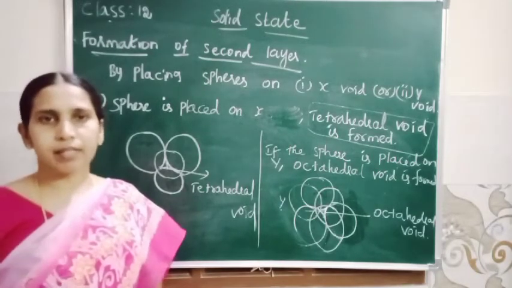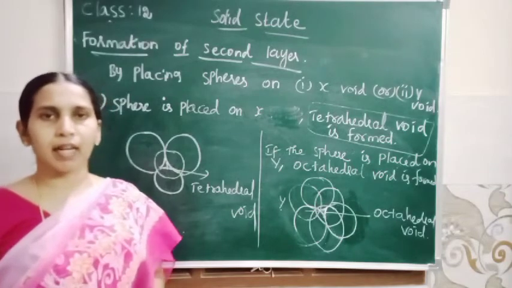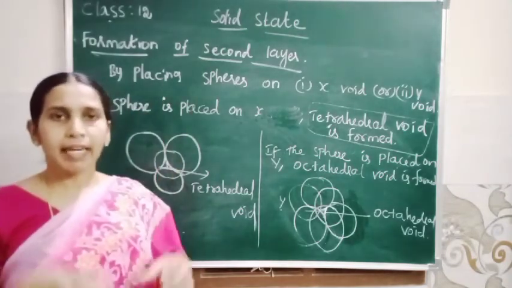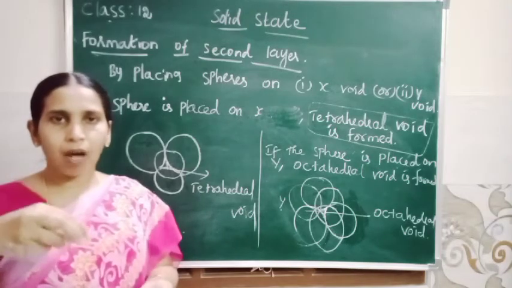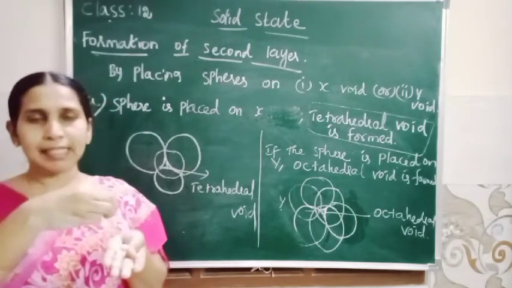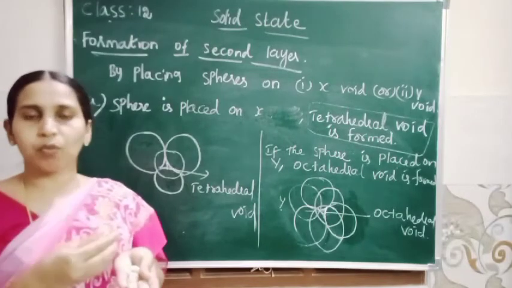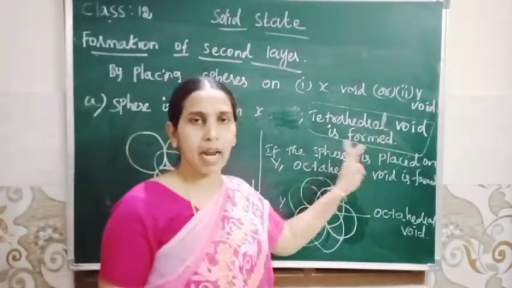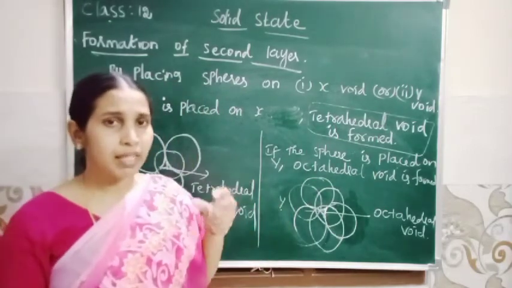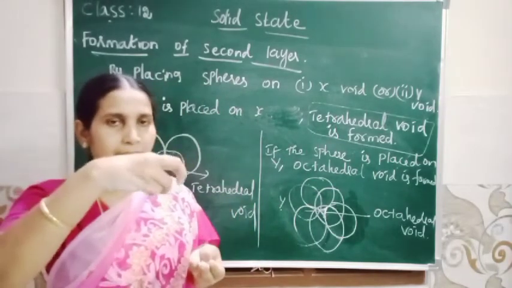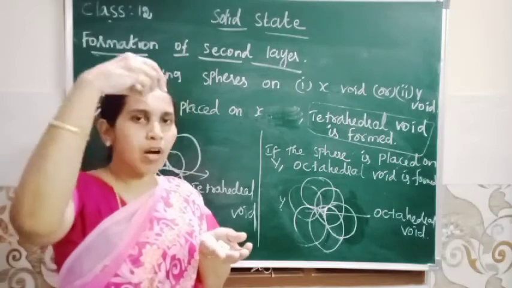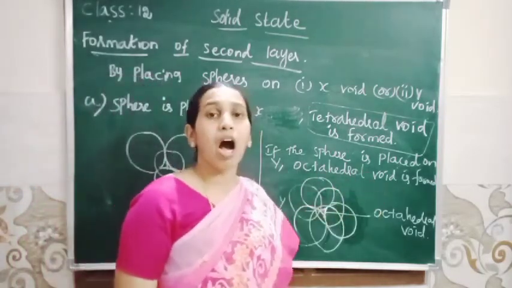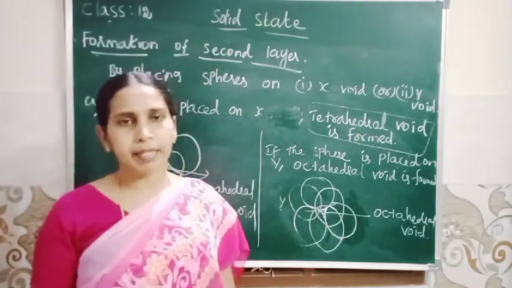2 voids are formed, one is X and another represented as Y. Then formation of second layer. If the second layer of sphere is placed on first layer on X void, so that void is tetrahedral void. Okay? If the sphere of the second layer is placed on the void Y, which type of void is formed? Octahedral void is formed.